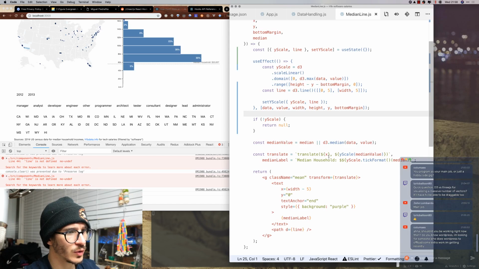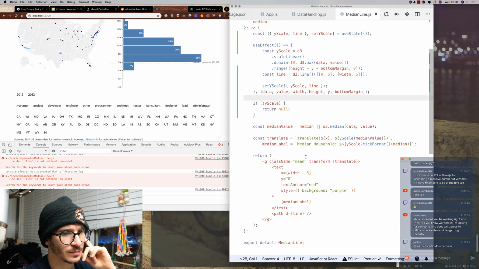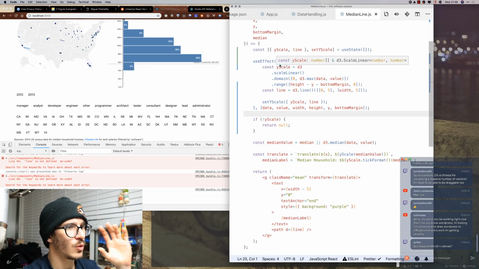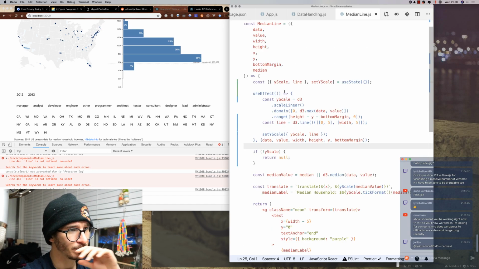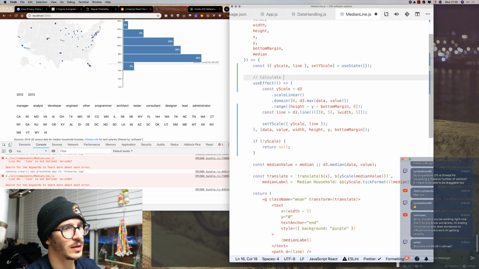Now what else can we do? So we've kind of refactored this. We're using useEffect to calculate D3 objects on the smallest possible amount of change.